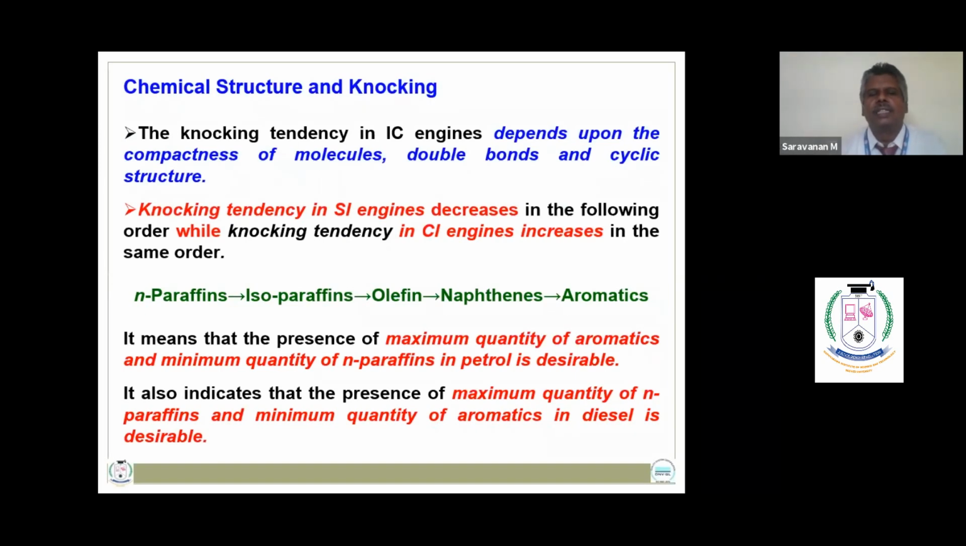The knocking tendency in an IC engine depends upon the compactness of the molecule, double bonds, and cyclic structure. The knocking tendency in an SI engine decreases in the following order, while the knocking tendency in a CI engine increases in the same order: N-paraffins, isoparaffins, olefins, naphthenes, and aromatics. It means that the presence of a maximum quantity of aromatics and a minimum quantity of N-paraffins in petrol is desirable. It also indicates that the presence of a maximum quantity of N-paraffins and a minimum quantity of aromatics in diesel is desirable.